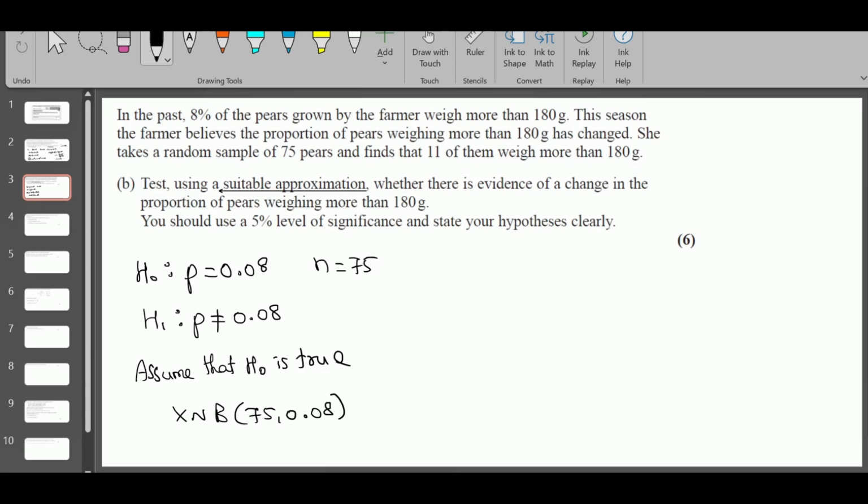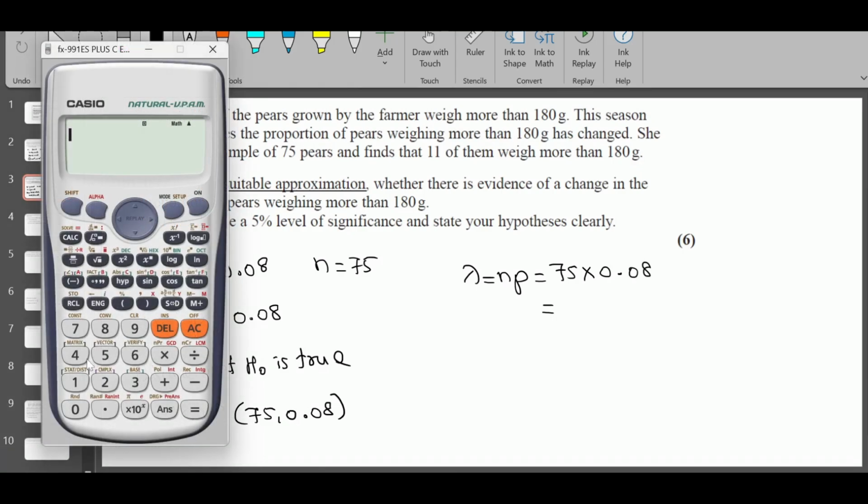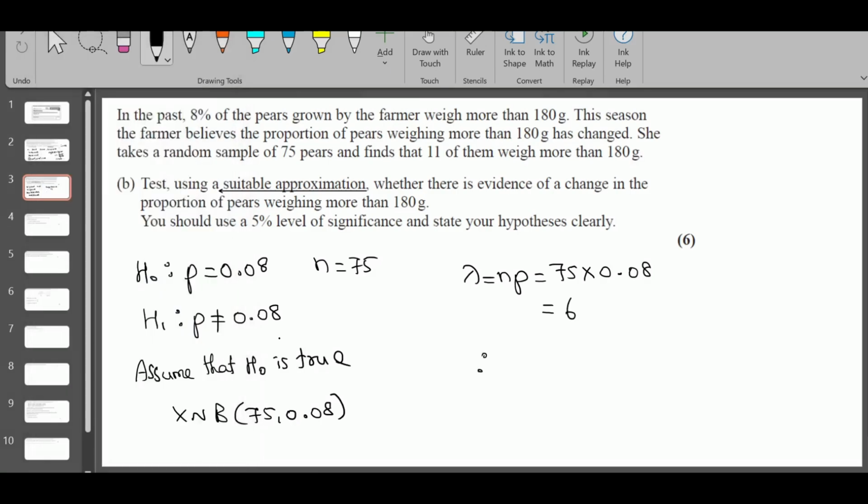To apply the Poisson approximation, lambda is equal to np, which is 75 times 0.08, that's 6. Therefore, Y, I'm going to use another variable, follows a Poisson distribution of 6.